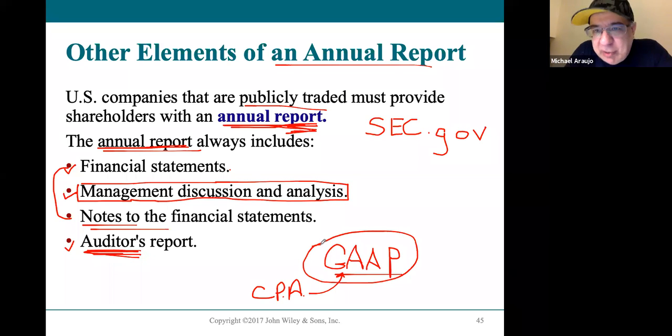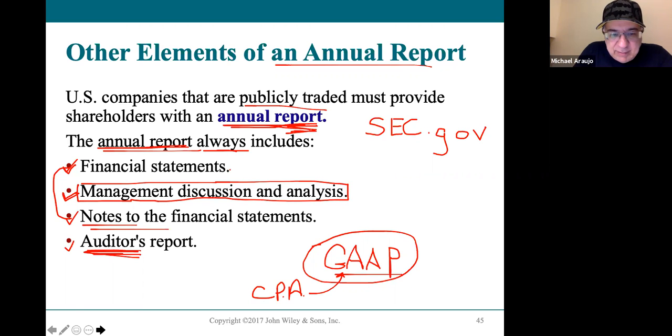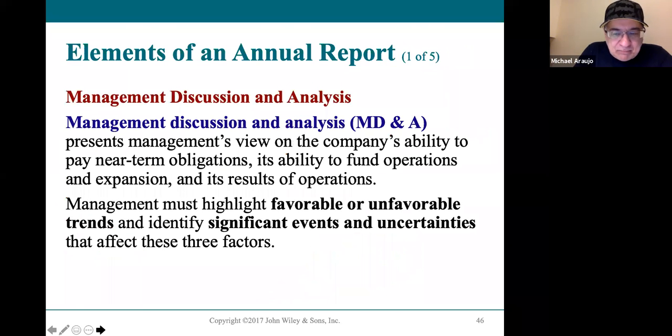They're following generally accepted accounting principles that we use in the United States. And that's the last part of the annual report that you'll always see. And usually it's in that order. The management discussion will come first, the financial statements, the notes to those statements, and the auditor's reports will all be listed in that regard.